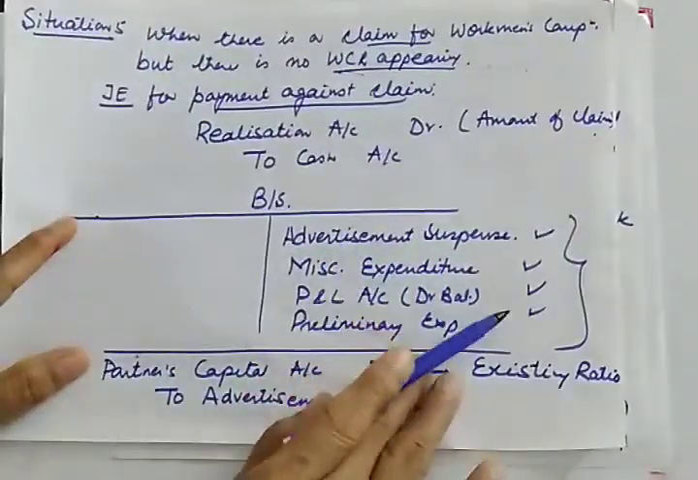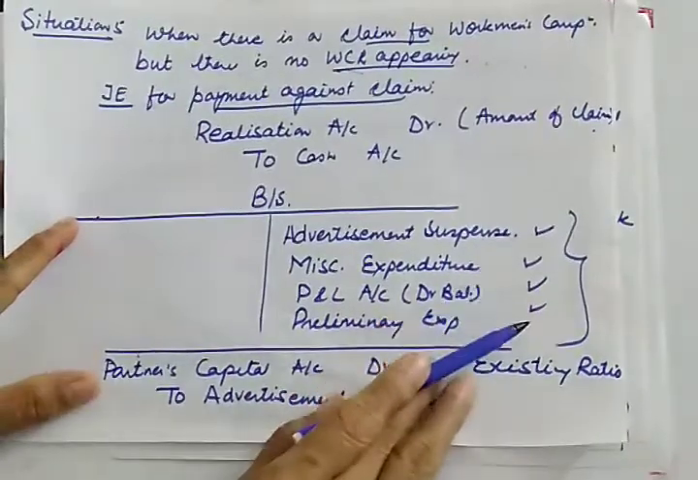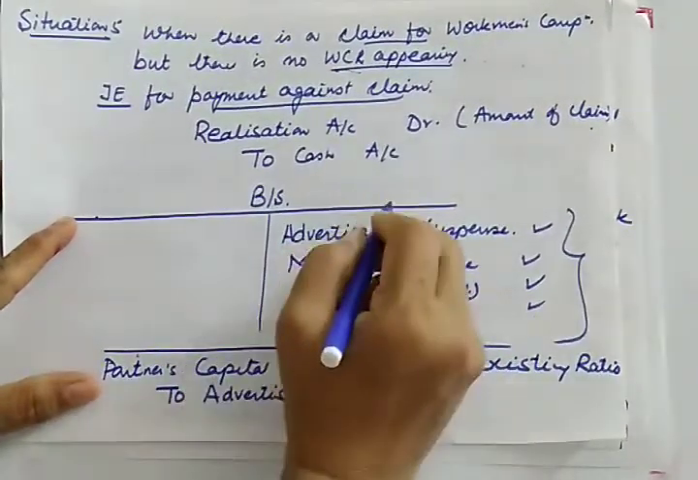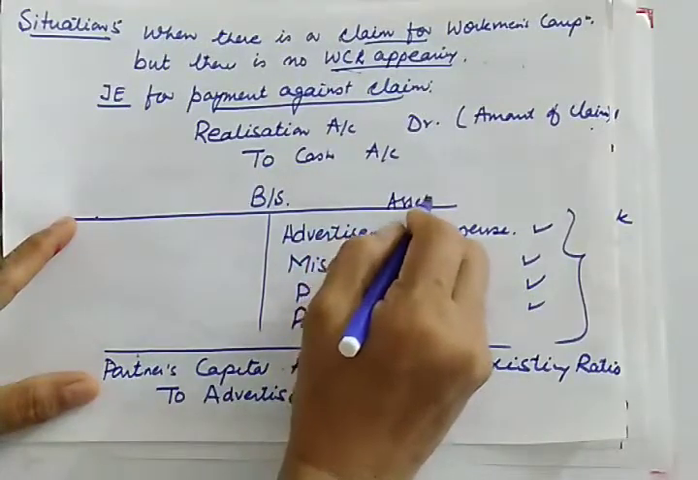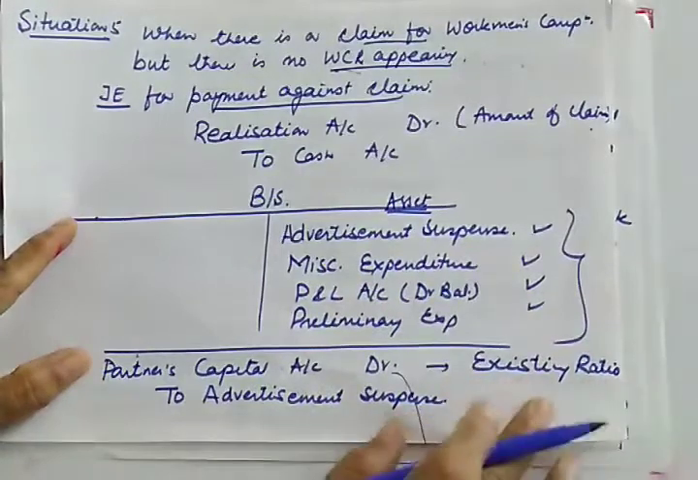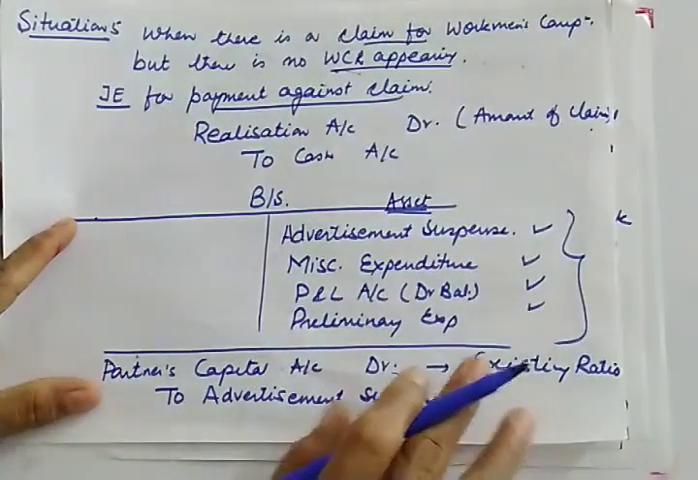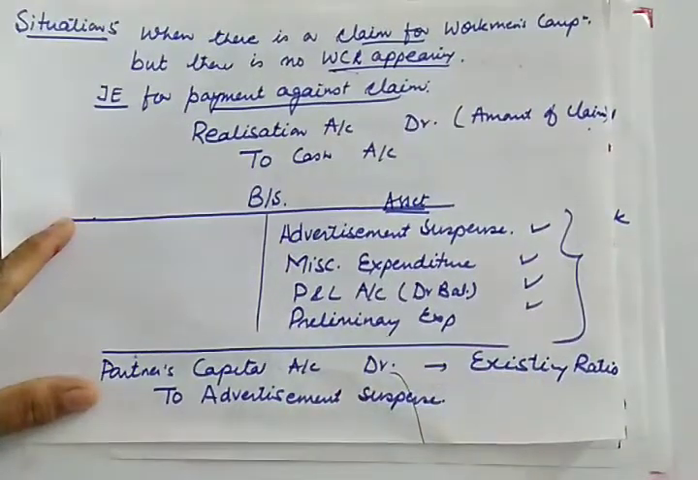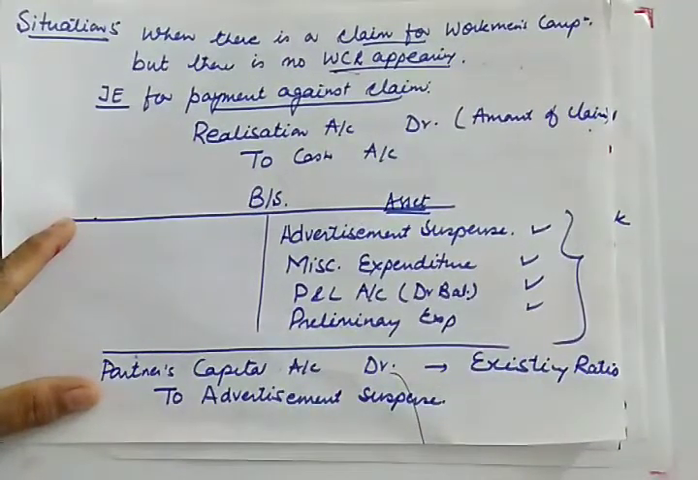And in the last case we discuss the treatment of all accumulated losses. So these losses will appear on the asset side. These are already there in the asset side of the balance sheet. So we need to distribute them among the existing partners in the existing ratio. So I hope the treatment is clear to you.